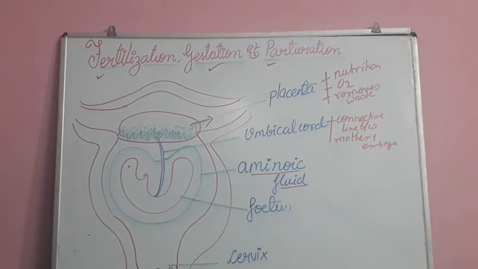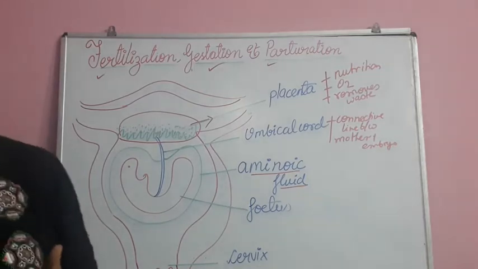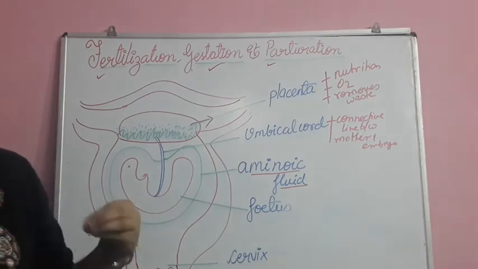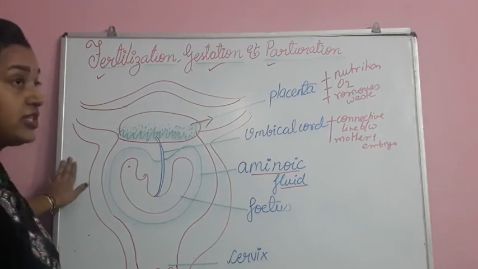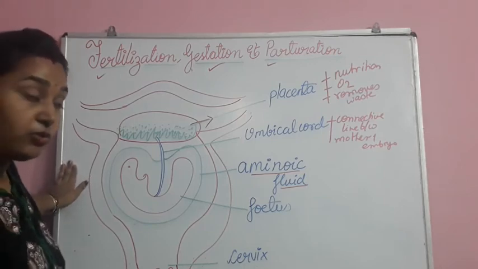A few weeks before the birth, the fetus usually turns over in the uterus so that it lies head downward, just over the opening of the cervix. The child is born as a result of rhythmic contraction of muscles of the uterus wall. And this is done because of the oxytocin hormone which is released from the pituitary gland. So this process is parturition.